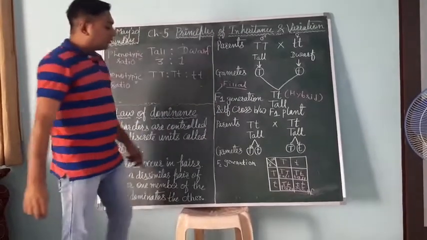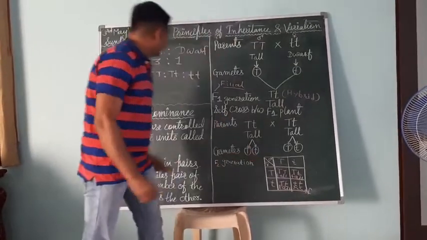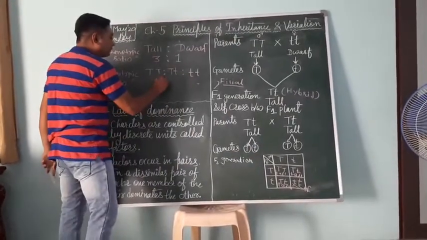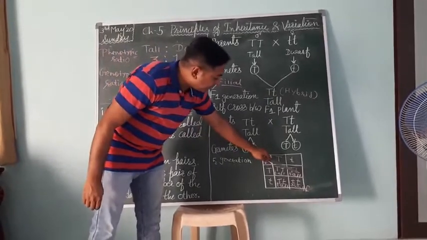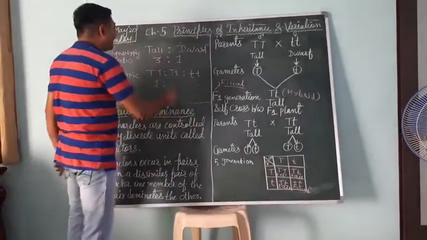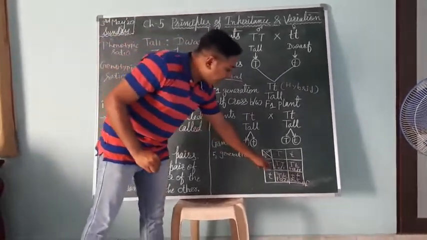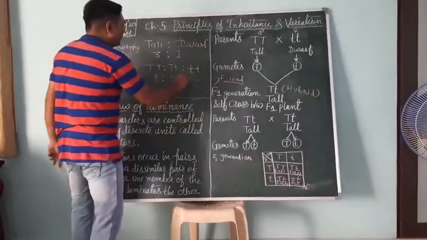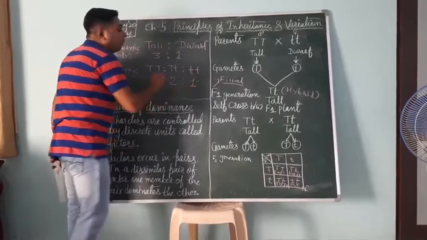So out of 4 plants, 1 plant is capital T capital T, so we have to write here 1. And 2 plants, you can see capital T small t here and capital T small t, so the 2 plants have genotype capital T small t, which means heterozygous, and only 1 plant is small t small t. So the genotypic ratio is 1 is to 2 is to 1.